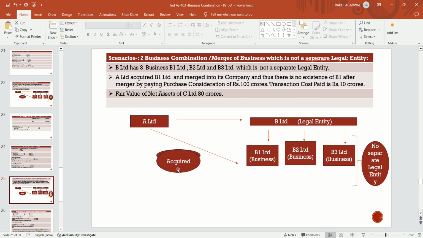Then in that case, because after acquisition there is no existence of a separate legal entity, there is no case of business combination accounting requiring a CFS. There is no requirement to prepare CFS. Now they will apply the business combination accounting in the standalone financial statement of A Limited.